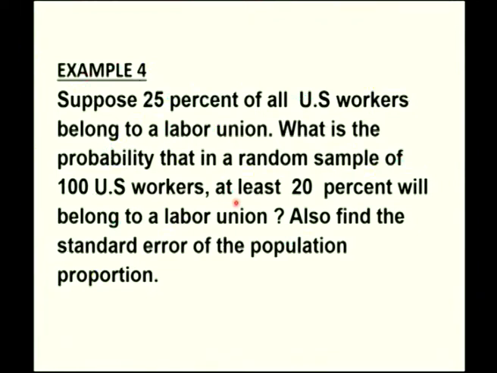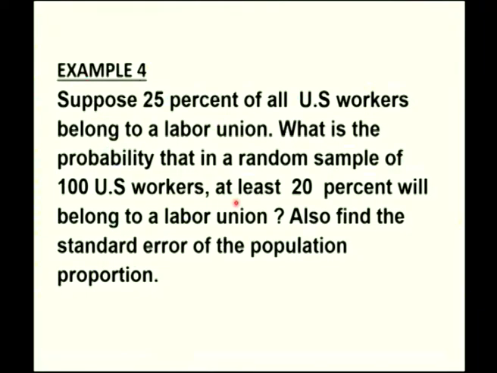Therefore, the proportion of belonging to a labor union has to be considered. Also find the standard error of the population proportion. Nothing has been given about sampling with replacement or without replacement. If nothing is mentioned, it means sampling with replacement. So, we will go ahead with sampling with replacement.